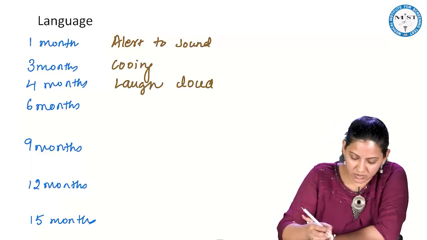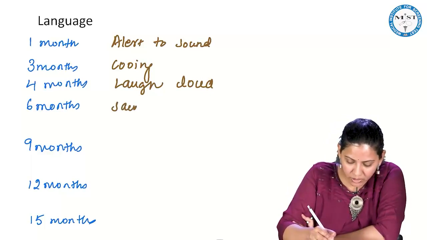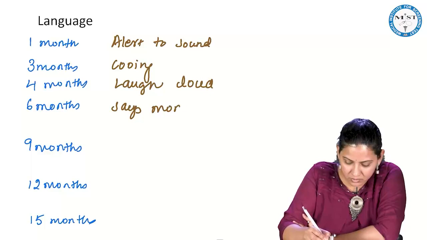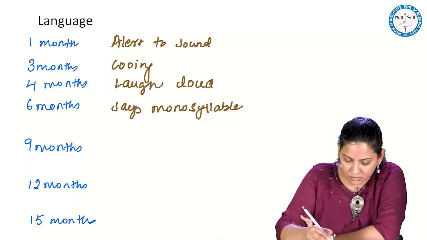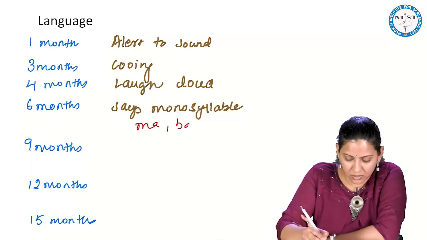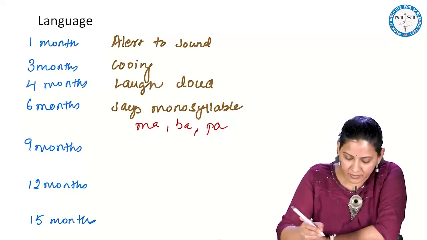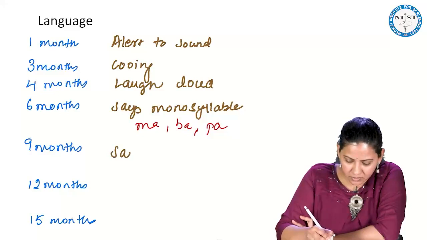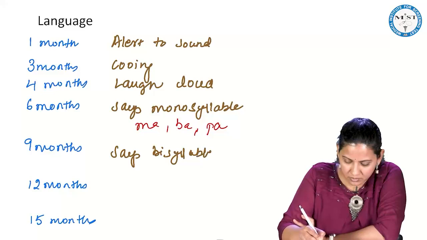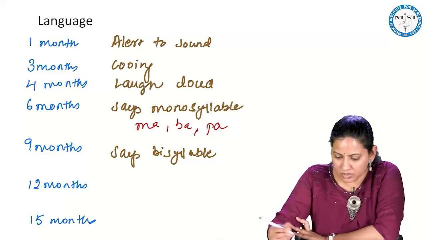So 6 months, child can say monosyllable. What is monosyllable? Ma, ba, pa. Okay. Then 9 months, it says bisyllable. What is a bisyllable?